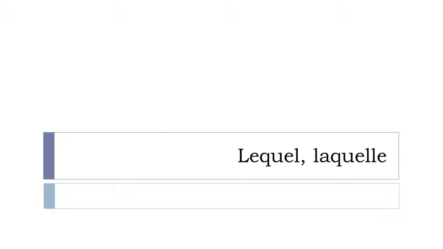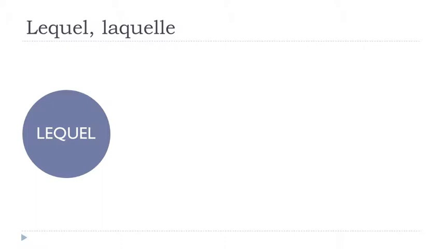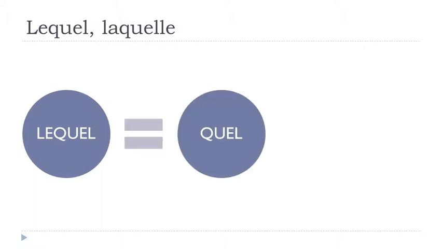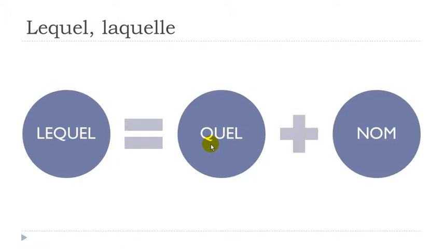And in this lesson we'll discover together a quite important thing, and it's lequel and laquelle, okay? So first thing, let's see what lequel is. Lequel, basically, is when you want to replace this quel. The meaning of quel is "what", plus a noun. D'accord? So quel plus un nom, okay? And when you want to replace this group, so "what" plus a noun, then you can have lequel instead.